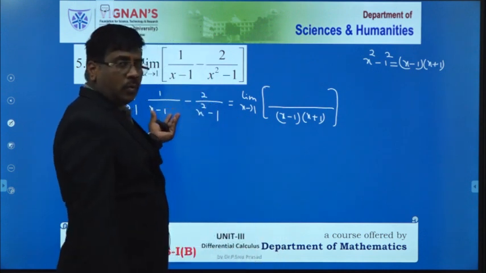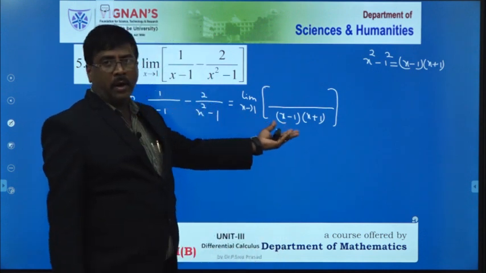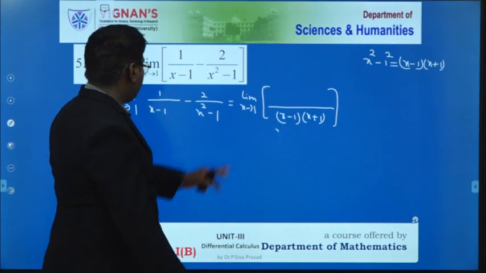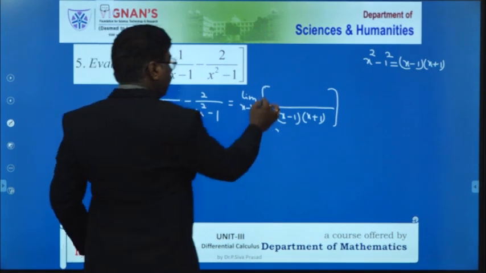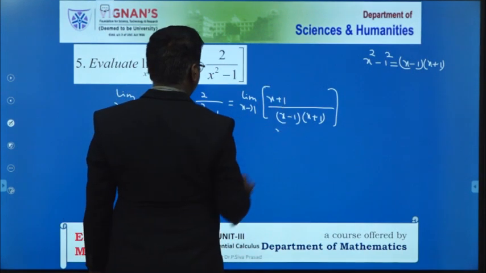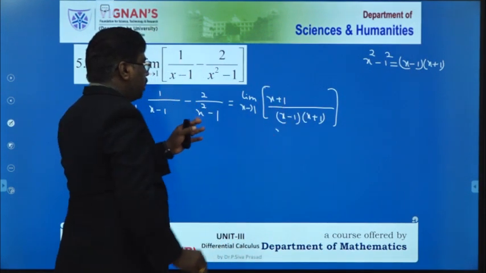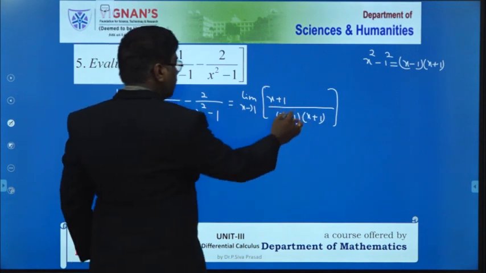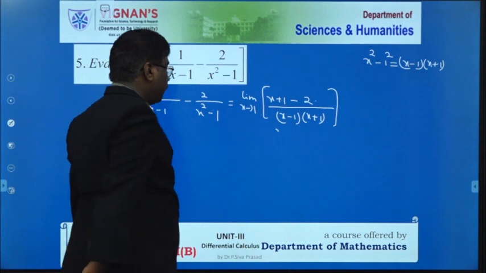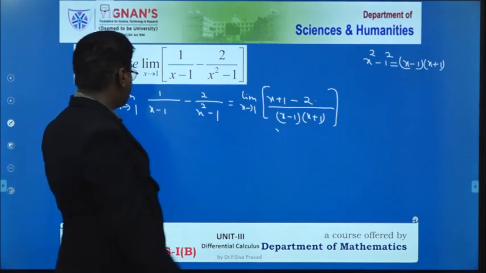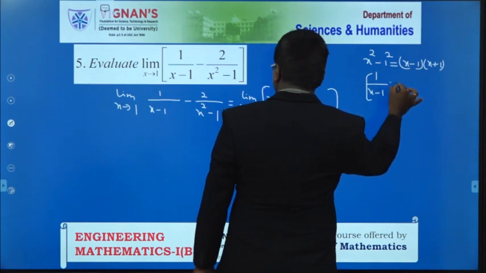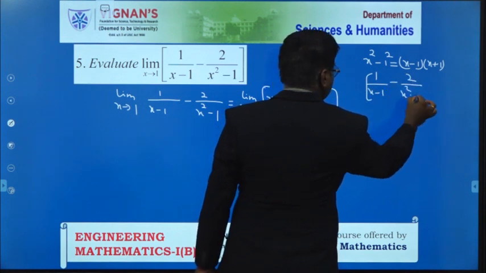Here when you divide the denominator by x minus 1, then the quotient value is x plus 1. That value is to be multiplied with 1. Therefore, this is equal to x plus 1. Now, this is x square minus 1, that means we get minus 2 only. All of you catch your point? I think this may be understood for you. So that is 1 by x minus 1 minus 2 by x square minus 1.